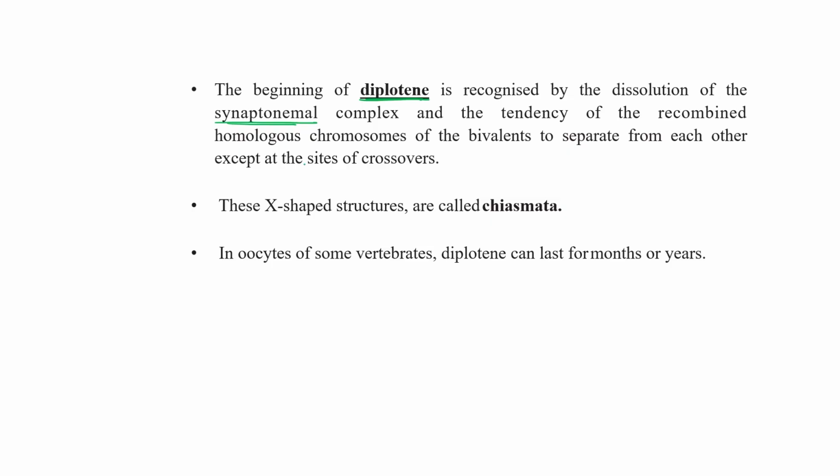So the tendency of the homologous chromosomes of the bivalent is to separate out from each other, except at the site of crossing over. Except at the site of crossover. So can I write down? Can I draw a diagram again just for you? Okay, this is 1 and 2, and they start separating out from each other. Okay, they start separating out, and this is 3 and 4. These are the homologous chromosomes, right?